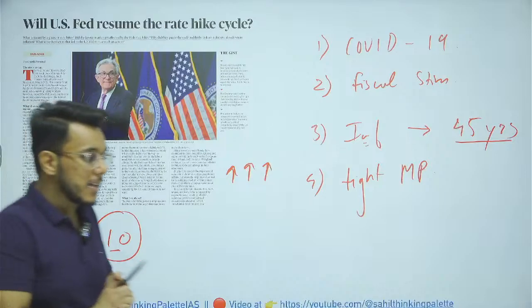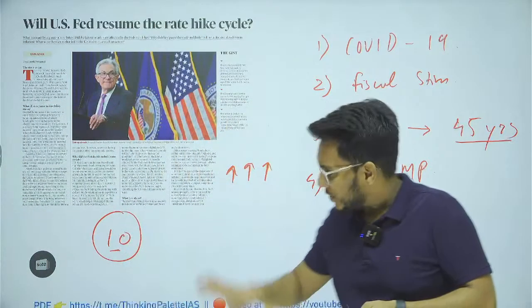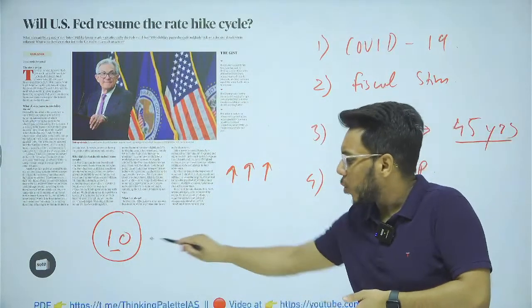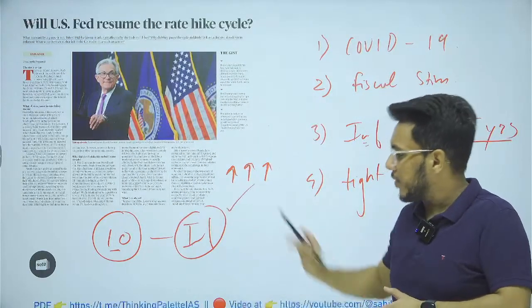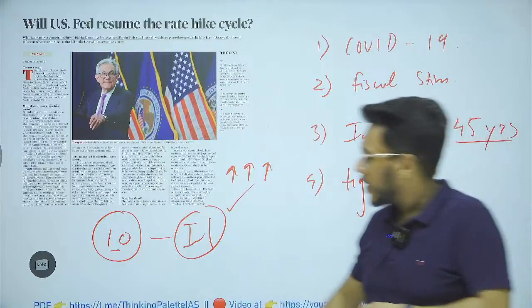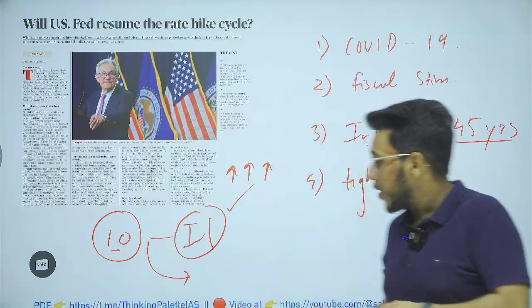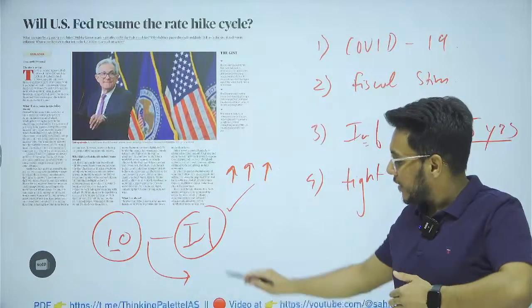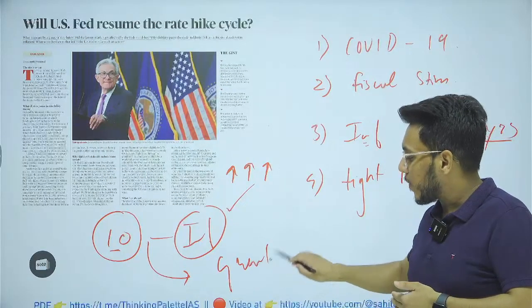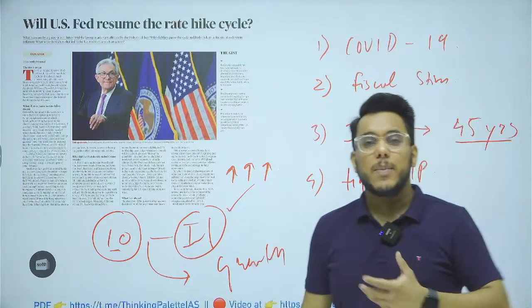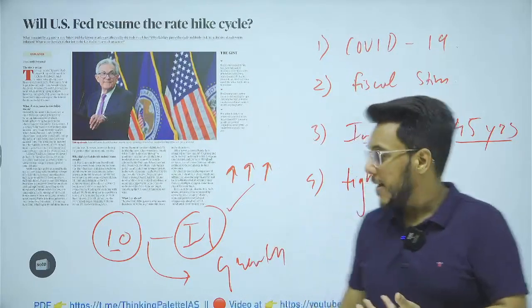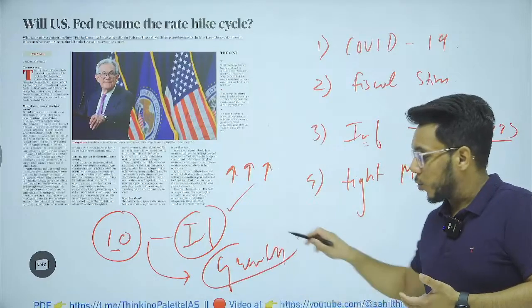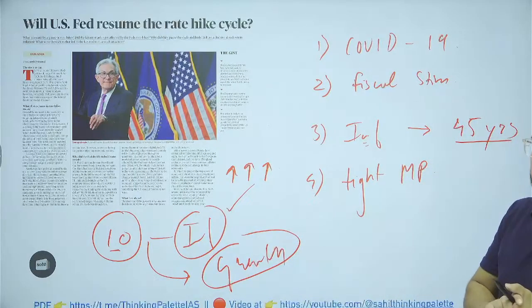Now guys, understand this: hiking the interest rate will control inflation. Good. But at the same time, it will impact growth, because if borrowing money becomes very expensive, how will industries expand their business? This is always an issue that will come.